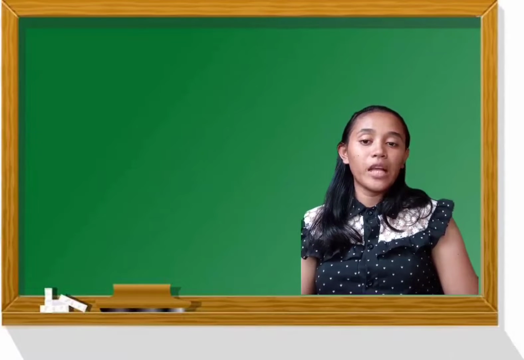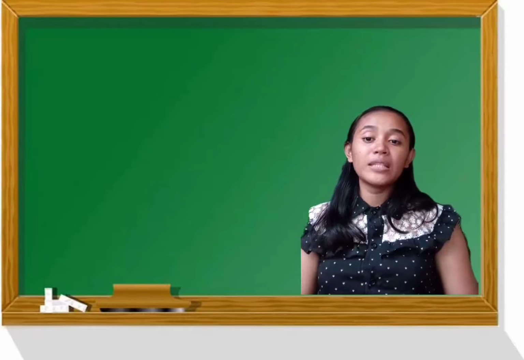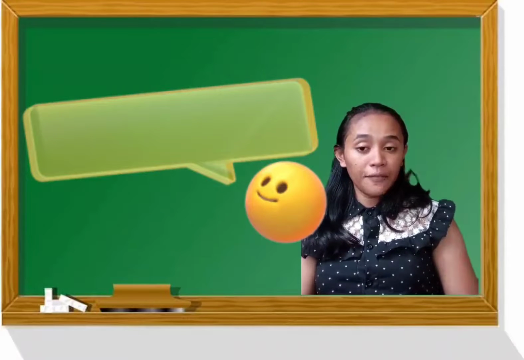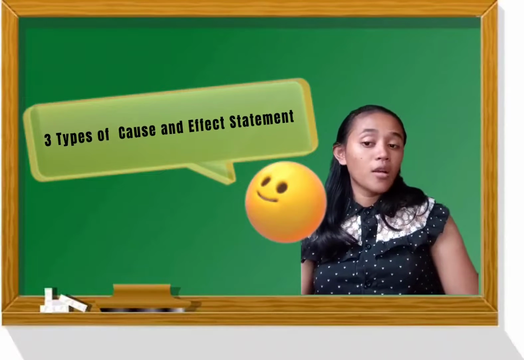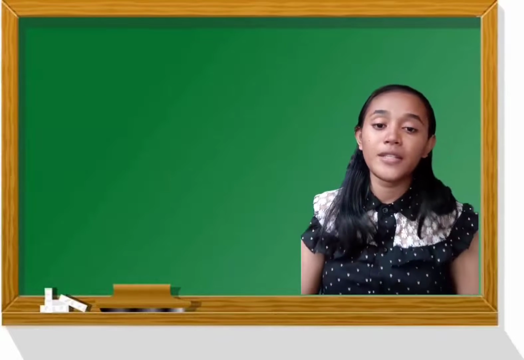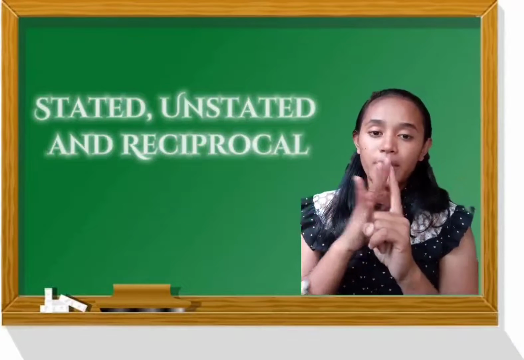But cause and effect relationships don't come in just one form. There are three different types of cause and effect statements: stated, unstated, and reciprocal.